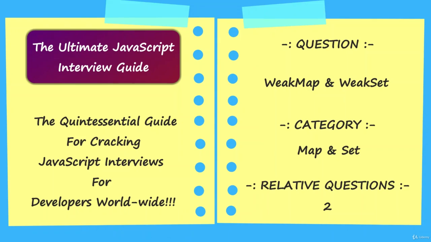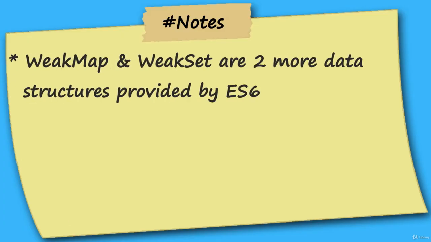In this section, I am discussing two more data collection or data structures, that is WeakMap and WeakSet. This can be a map and set category topic, and there are two relative questions, though there are many other minor questions I am discussing in this topic. So let's begin with WeakMap and WeakSet. WeakMap and WeakSet are two more data structures provided by ES6.